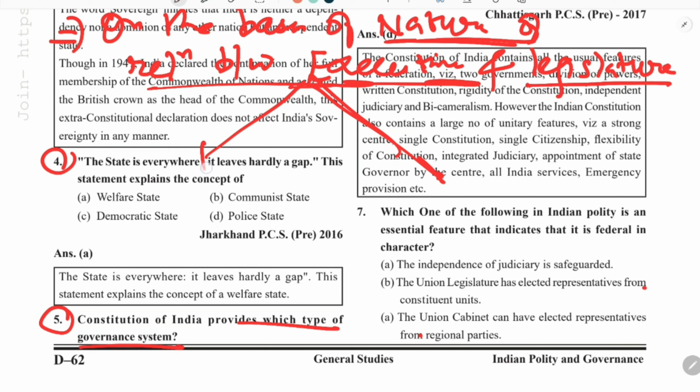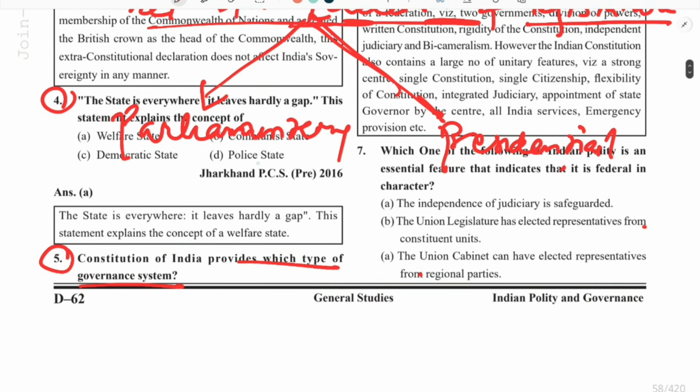On this basis, the governance system can be divided into parliamentary and presidential system. Now, what do we mean by presidential and parliamentary system?